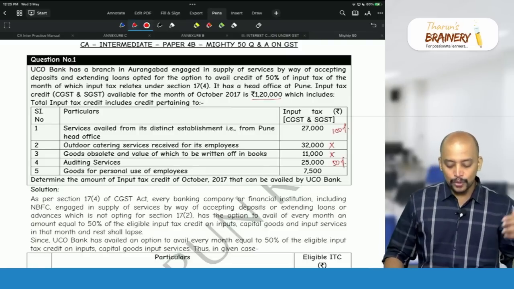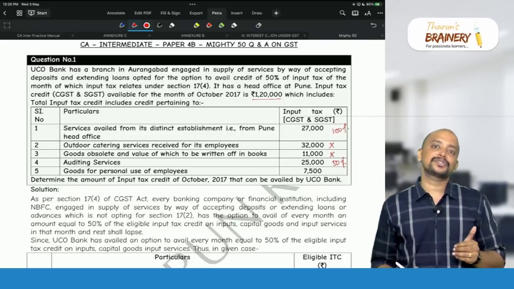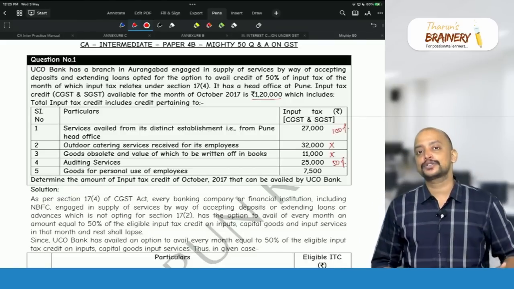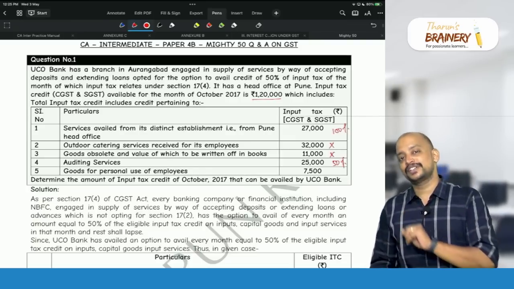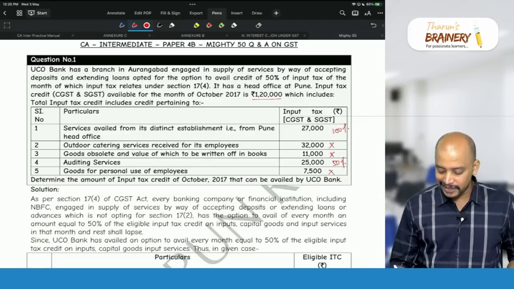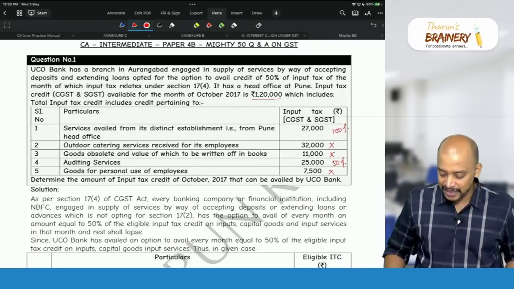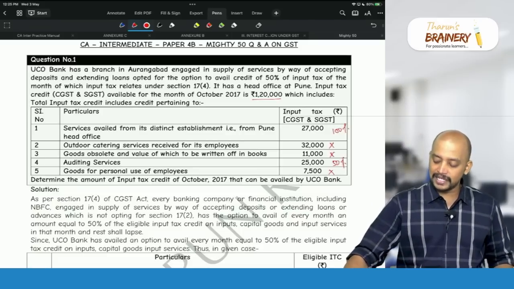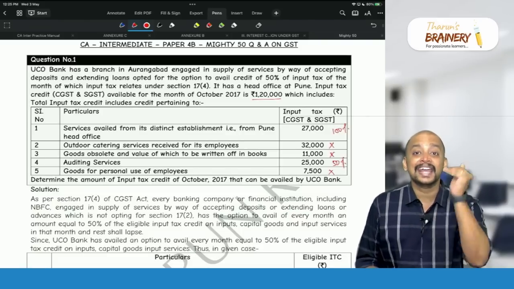Then next, goods for personal use of employees, 7,500 rupees. Actually it is a blocked credit, and even otherwise, as per section 16, if inward supplies are not used in the course or furtherance of business, ITC is not available. So therefore it's again a blocked credit, ITC not available. Now what you will do is 27,000 plus 25,000 into 50%, 12,500. So 27,000 plus 12,500, 39,500, you will take as the answer.